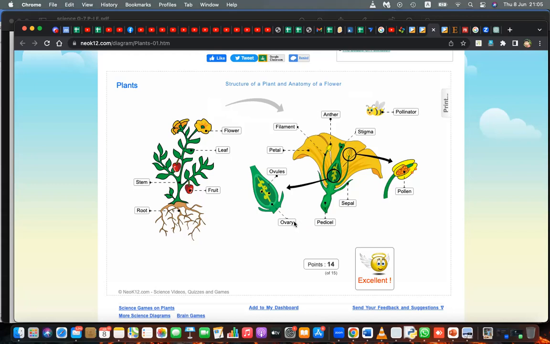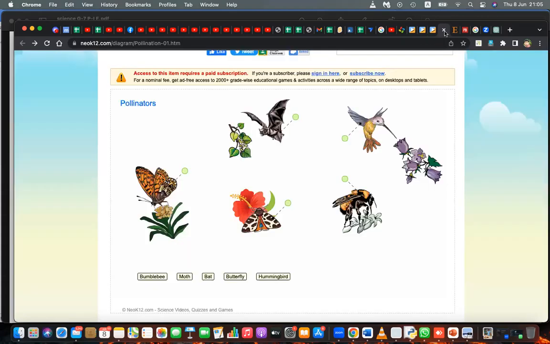Oh, I got 14. How come? First time I put petal there. I put petal there, I didn't see the flower on this side. So other things are okay, right? Yes, everything okay. The only thing is I made a mistake and put it in the wrong place. That's right. Okay, another one, very quickly.